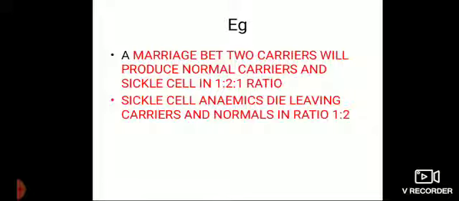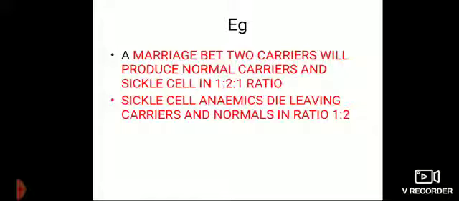So you have to remember the two words, intragenic interaction and intergenic interaction. Intra means between the alleles of the same gene, for example codominance and incomplete dominance. Intergenic means interaction between different genes, for example pleiotropy.